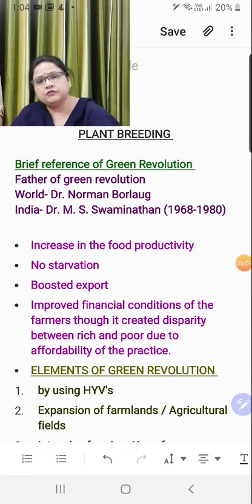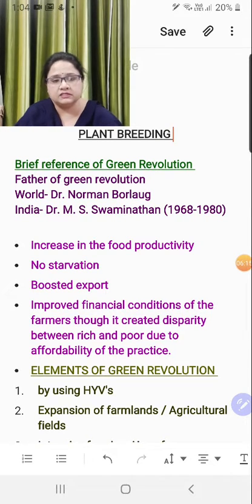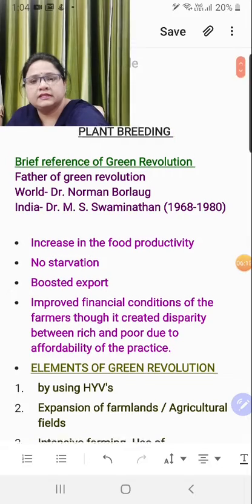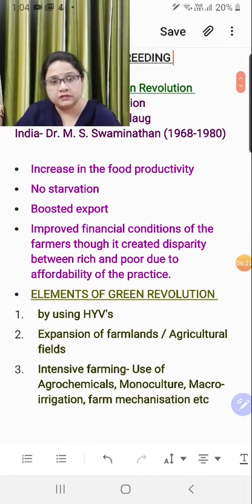Now come to the elements of green revolution. What exactly did we do during green revolution? It's not a one step process, obviously it's a multi-step process. So if you can see, I have written here elements of green revolution. The first element is by using HYVs.